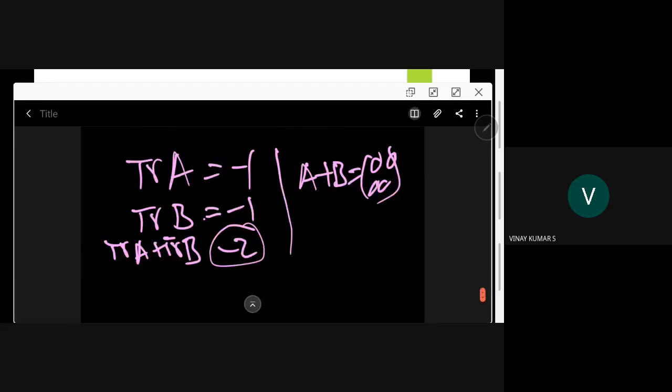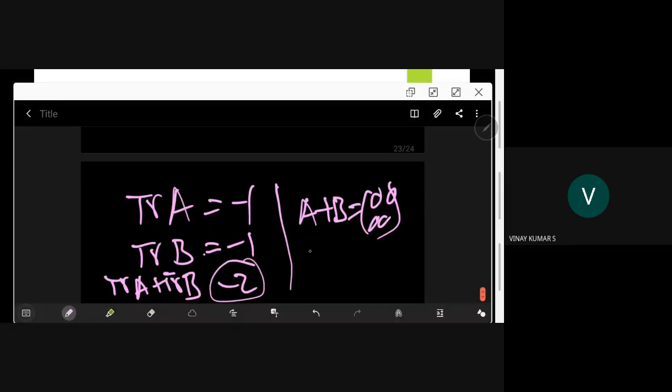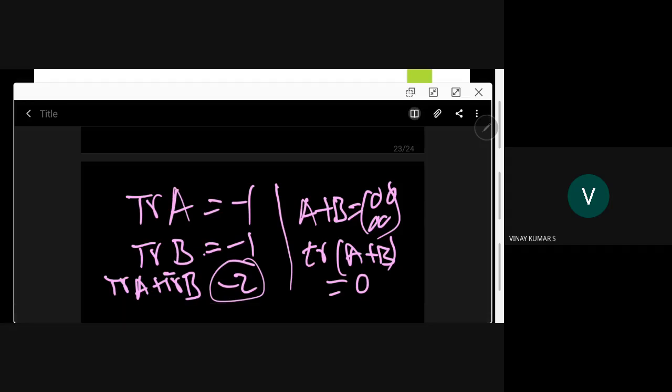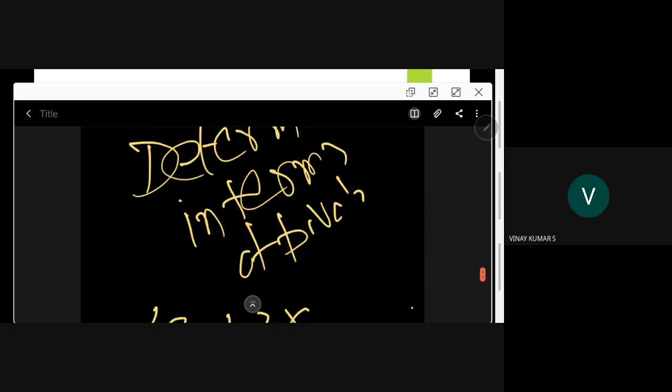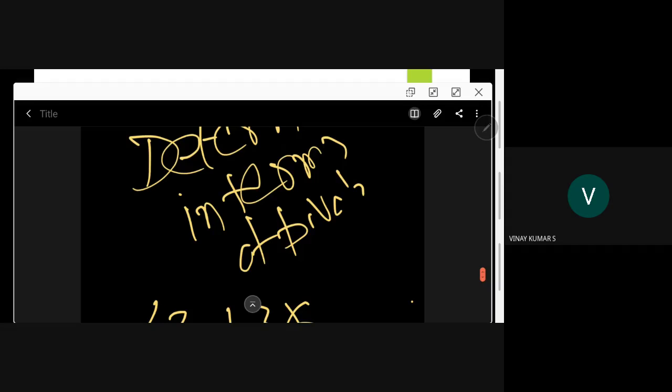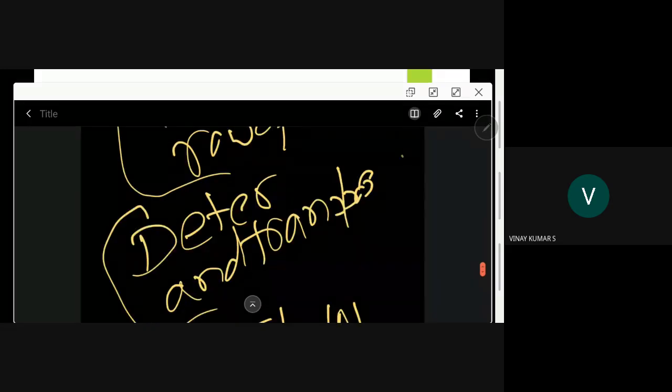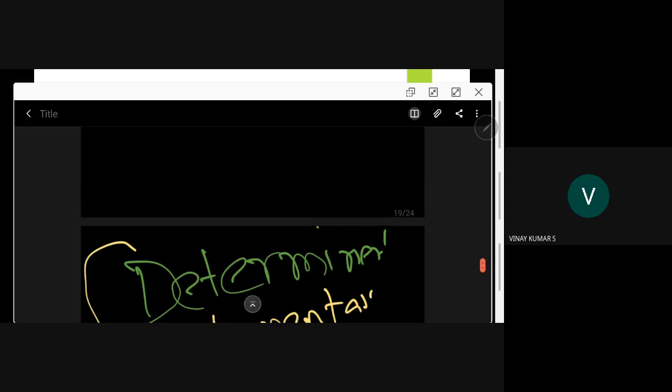So trace of A plus B is 0, and these two are not equal; minus 2 is not equal to 0. So you can collect those properties, and some of them are helpful in solving problems. Involving trace also you can collect. Determinant in terms of pivots is one more thing, and determinant and transpose, these are the crucial things. I'll put them in one slide and share it with you by the next class.